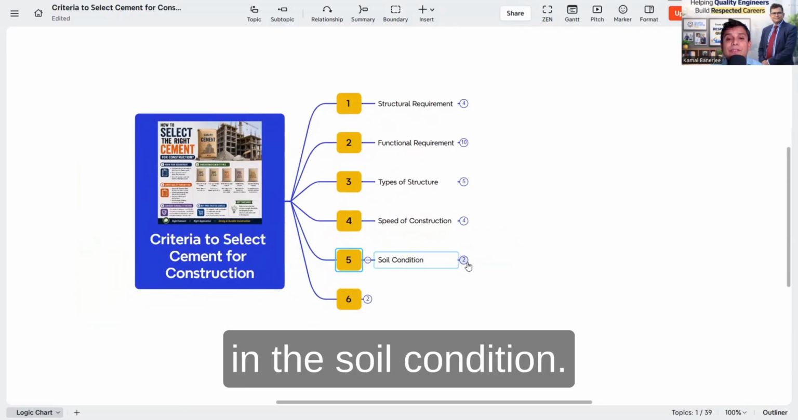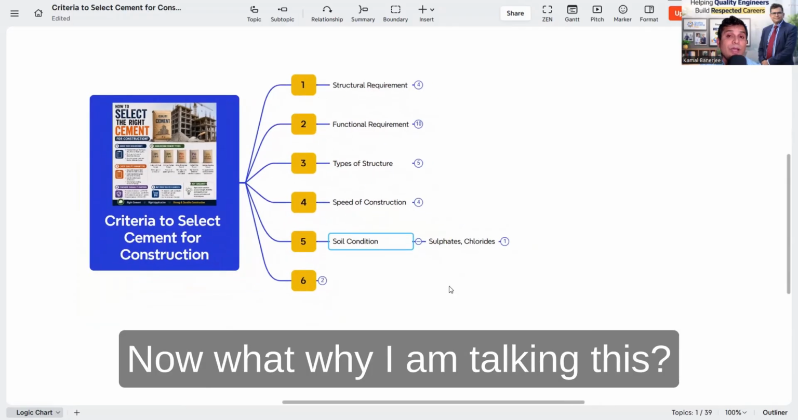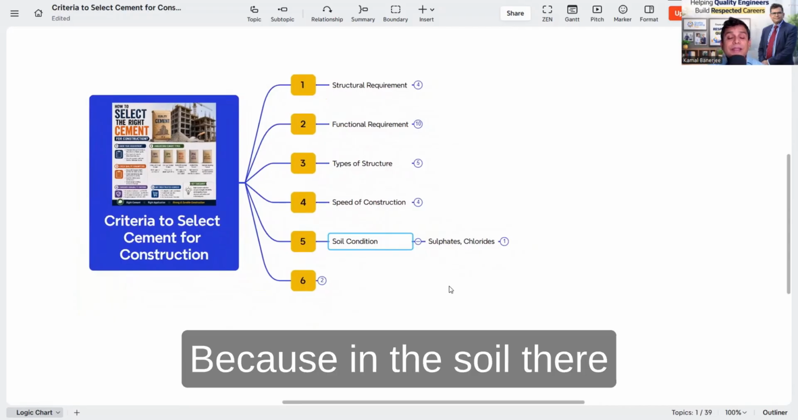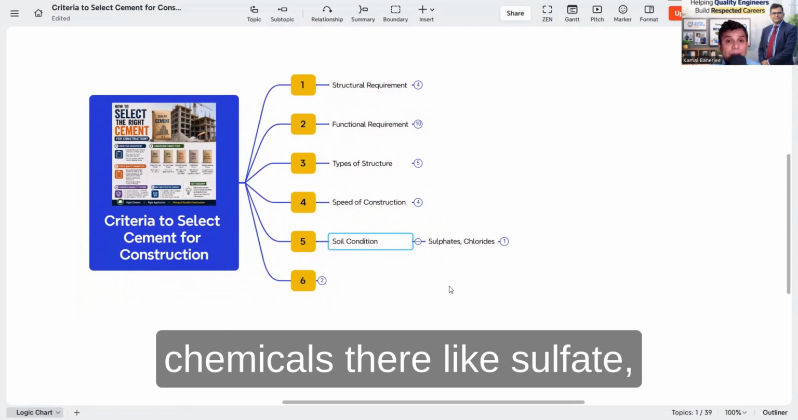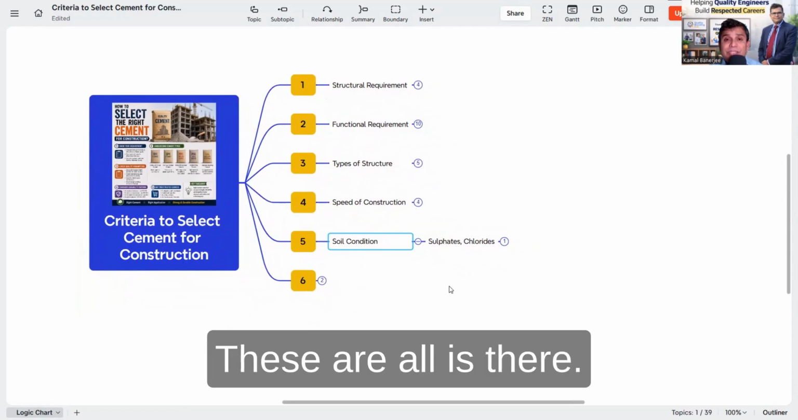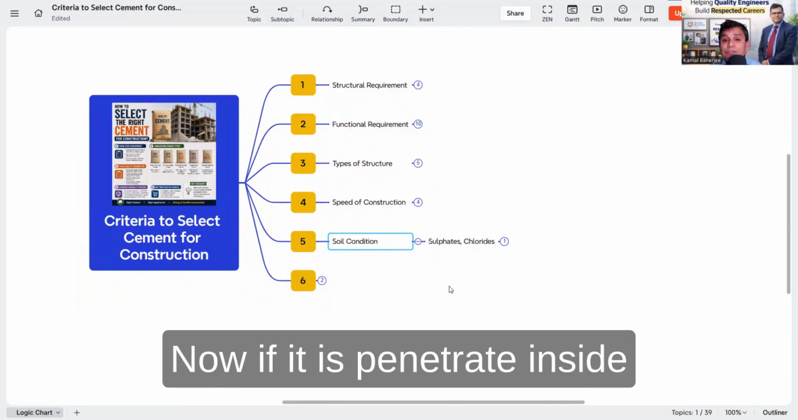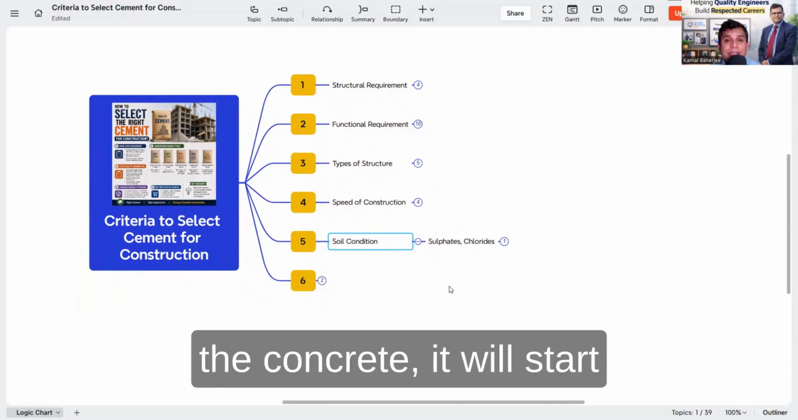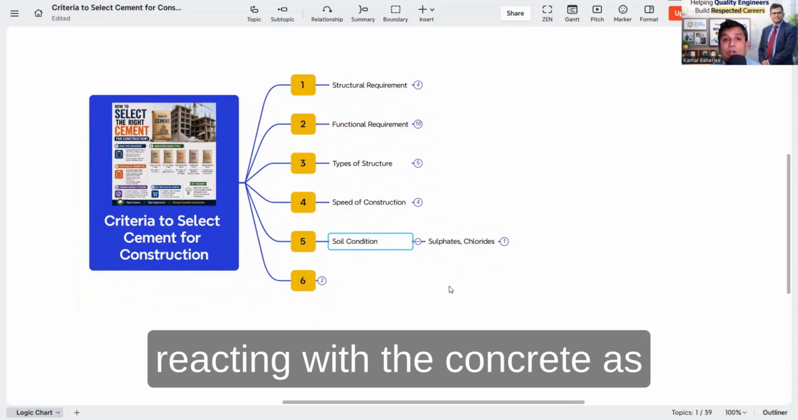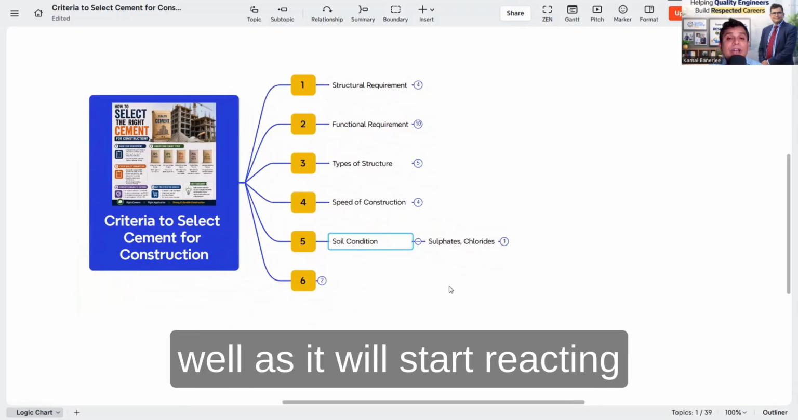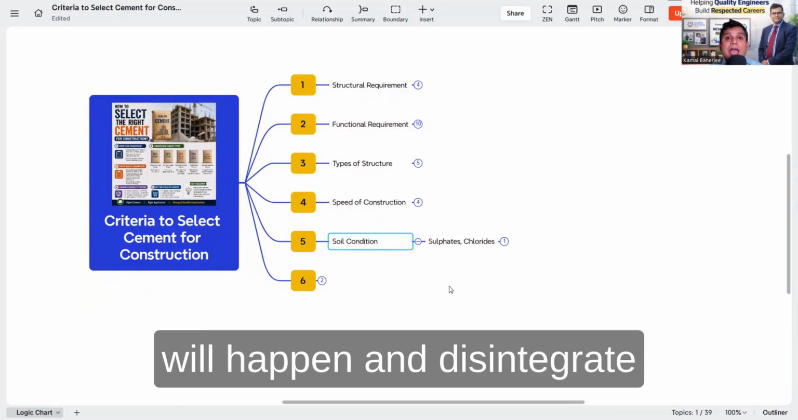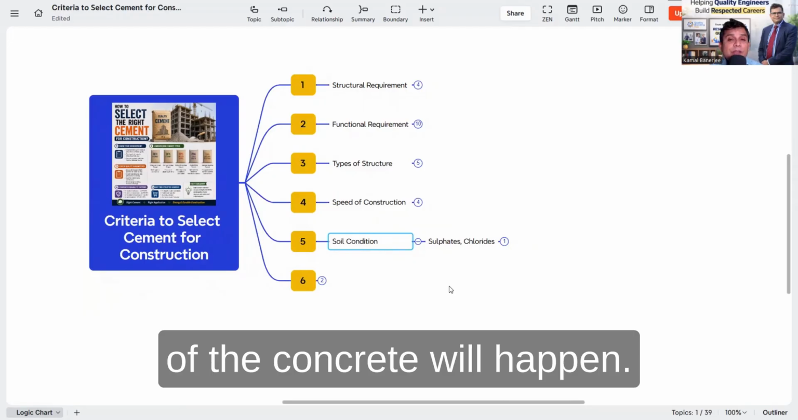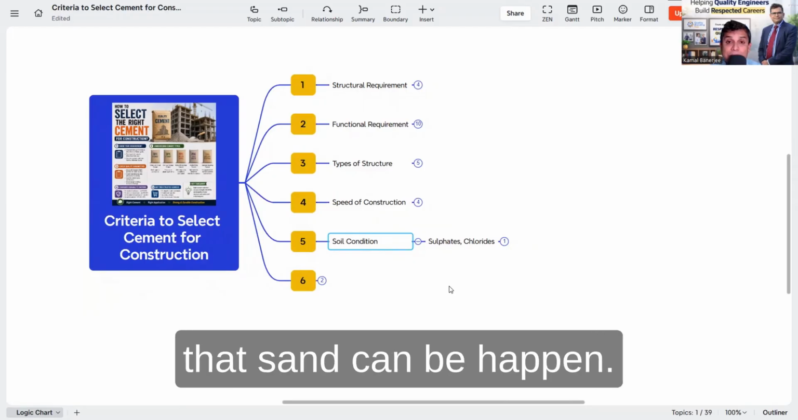Then it is coming to the soil condition. Now why am I talking about this? Because in the soil there are different types of chemicals, like sulfate, chloride, magnesium. Now if they penetrate inside the concrete, they will start reacting with the concrete as well as with the reinforcement. So corrosion of reinforcement will happen and disintegration of the concrete will happen. Concrete cracks and falling can happen.